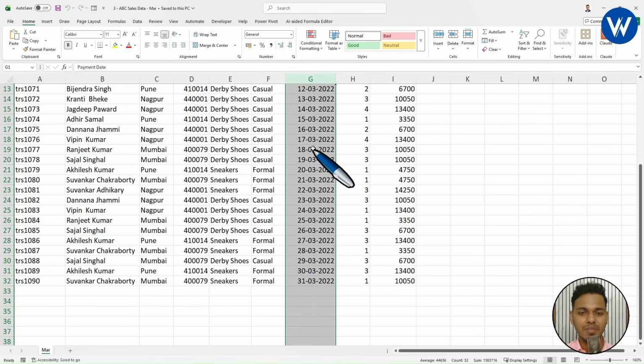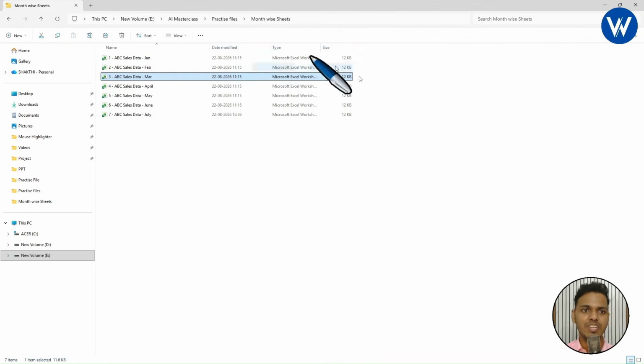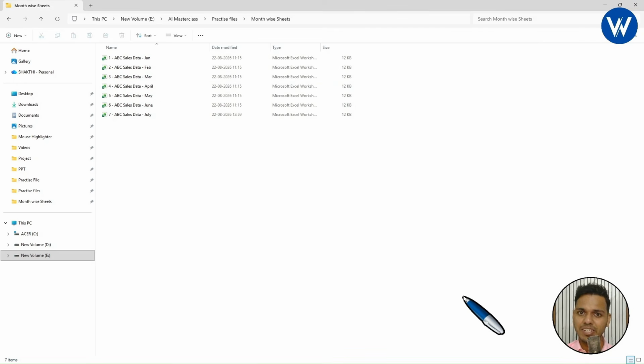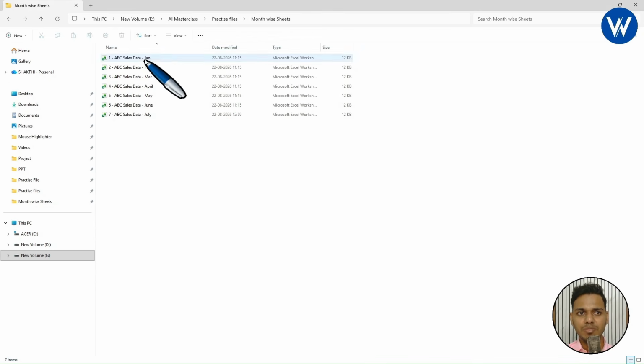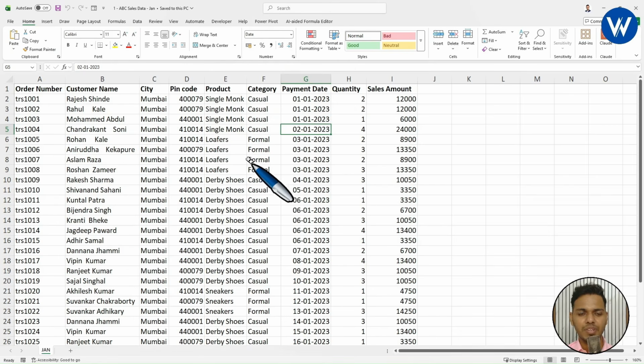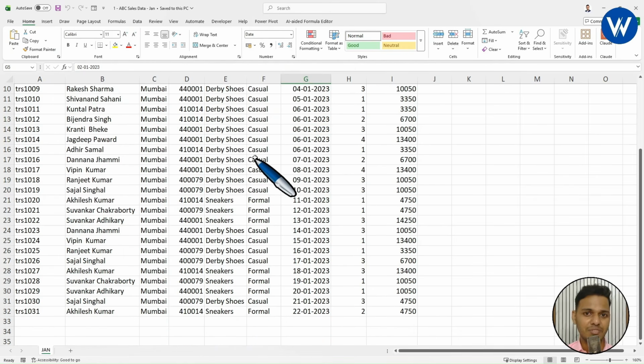Here we can see the March data, right? In the same way you will see July, June, May, like this. Now listen carefully. My task is very simple. I want to combine all the data which is available in 7 Excel workbooks into a single Excel workbook. I hope you are understanding, right? Let me open the January file. Right. So basically my task is very simple.